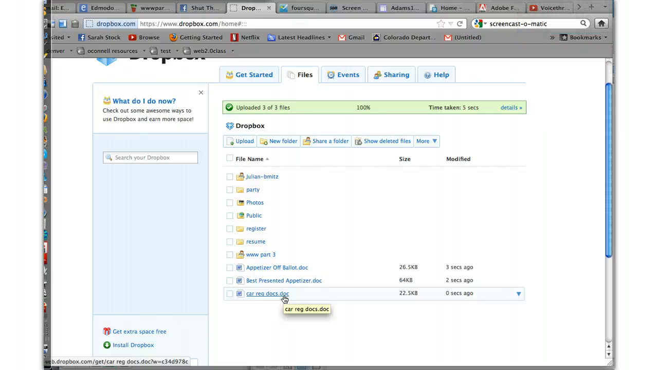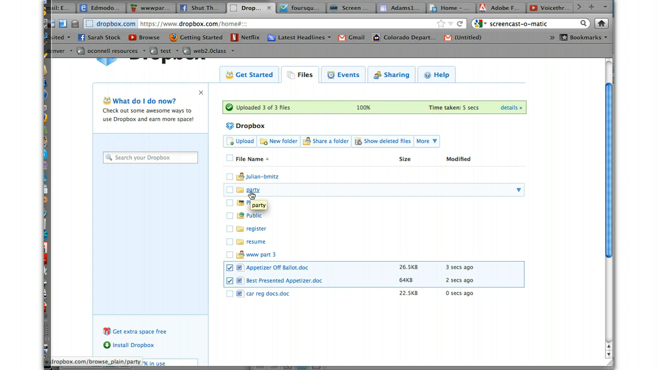So I can put these in any of these folders. I made a folder here called Party because these are things for my appetizer party. So all you have to do is check off the ones you want to move. And over here, it's under More. You click on More, and you've got a few things under More. You can move, copy, delete, or download these items.